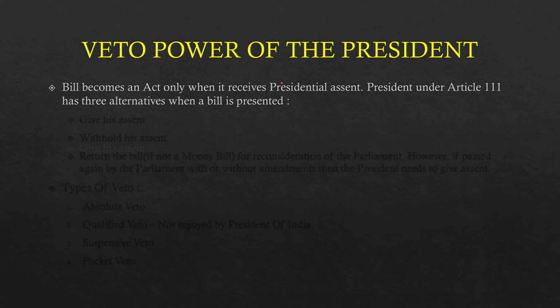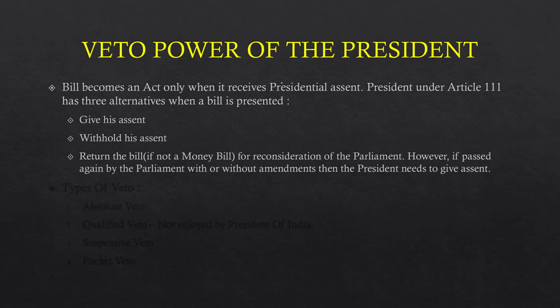So he can either give his assent, he can withhold his assent, or he will return the bill only if it is not amenable for reconsideration of the parliament. However, if the parliament presents this bill again to the president, with or without amendment, then in that case the president is bound to give his assent.